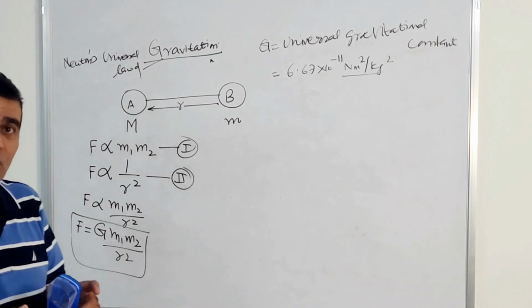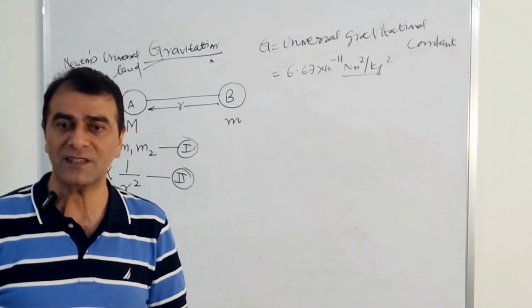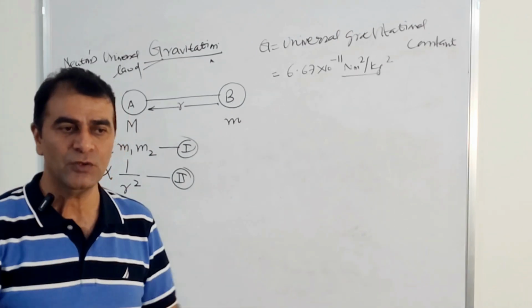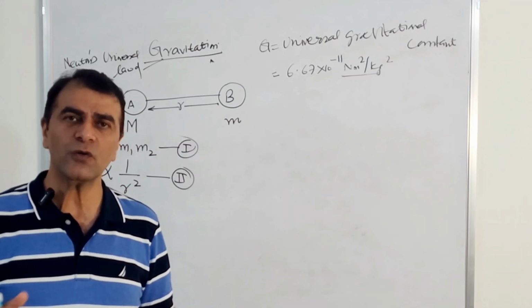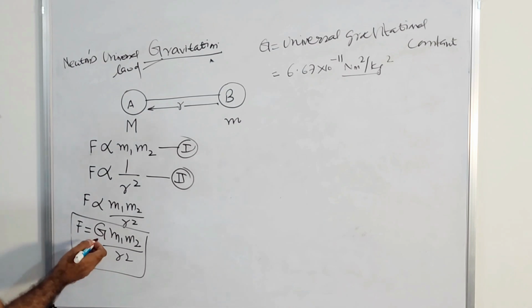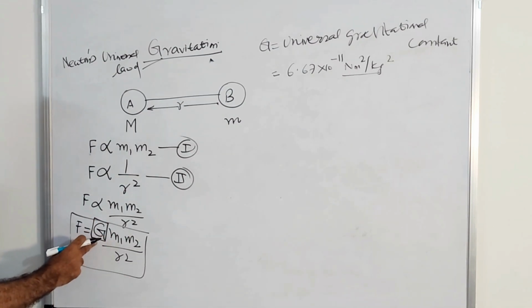That's why you cannot feel this force of gravitational attraction between you and your sister, or between you and your desk, you and your table, you and your wife, anybody. You cannot feel that force because it is very, very less, due to the very, very small value of G, right?